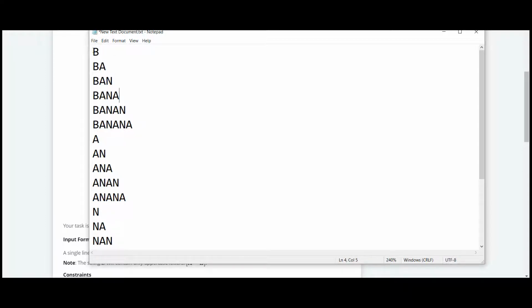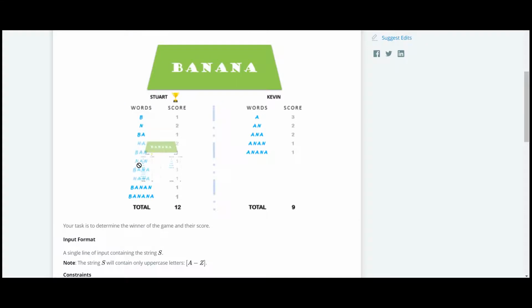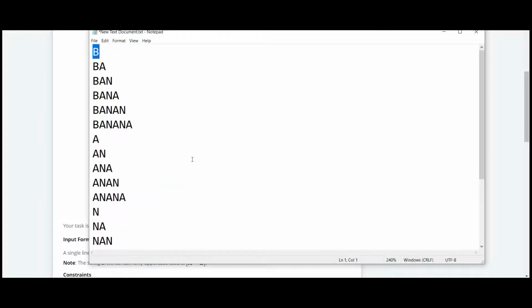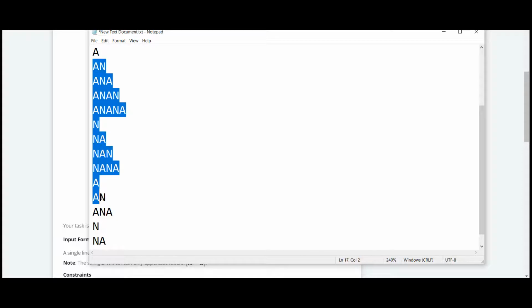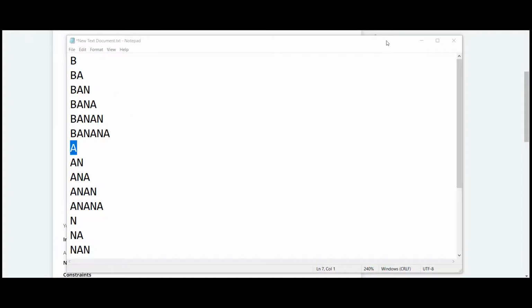As you can see, there are in all 6 words which can be prepared with the single letter B, which is a consonant. Similar thing is given over here, but the way I have told you is in a more simplified manner, so you can understand more easily by going through this explanation.